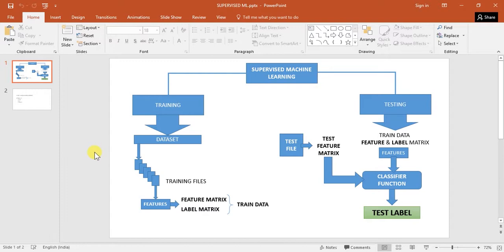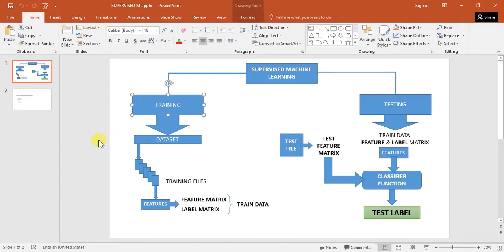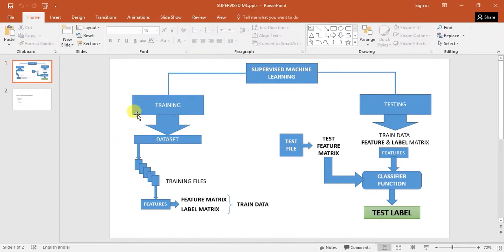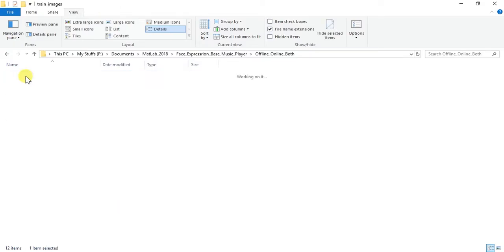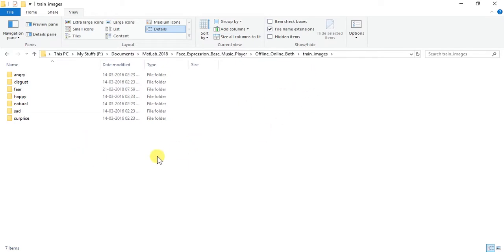Basically, there are three types of machine learning: supervised, unsupervised, and reinforced. And now we are dealing with supervised machine learning. In supervised machine learning, we train a data set and create features based on that data set, and we have different files in different folders. These folders will consist of the required classification that we need to do. For example, in this face expression based music player, we need to classify face expressions.